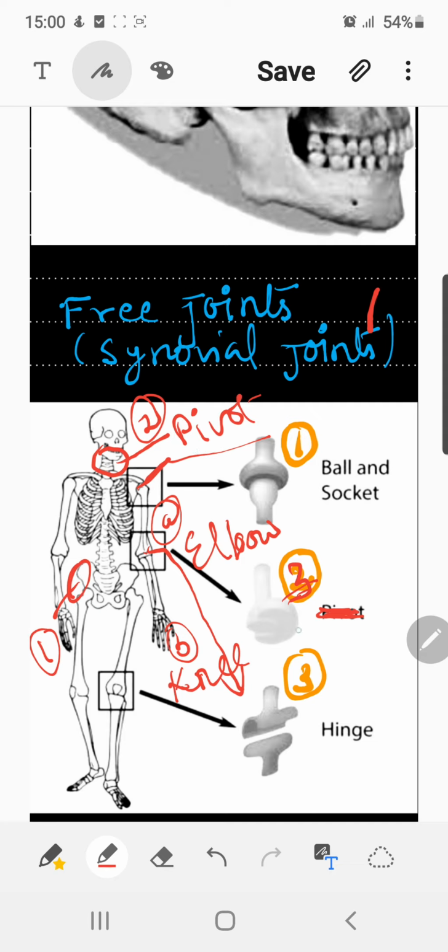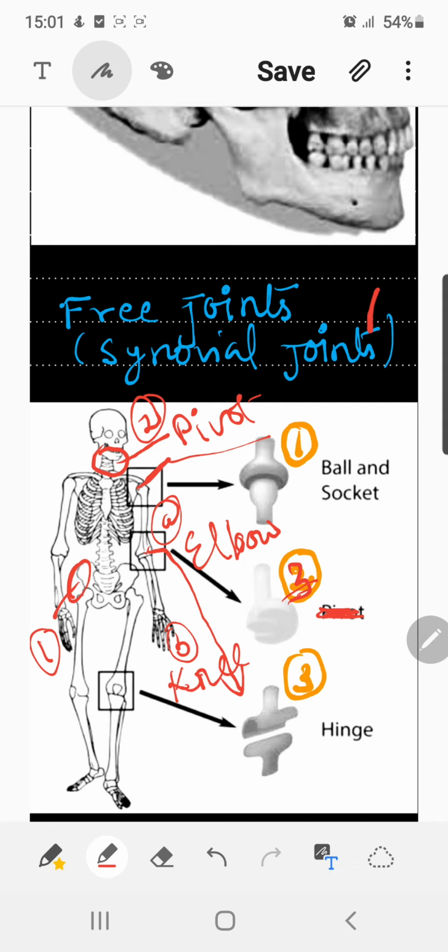The next one is the pivot joint, which is the area where the neck and the skull are joined and they show some sort of restricted movement. And the third one, that is the example for synovial movable joint, is the hinge joint, for which the examples of elbow and knees are there in your syllabus.